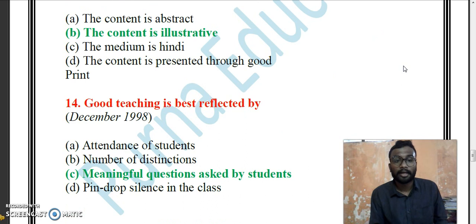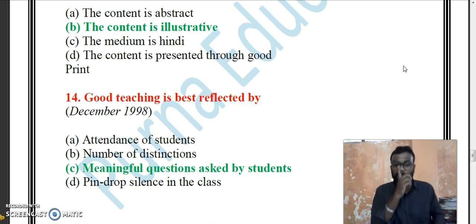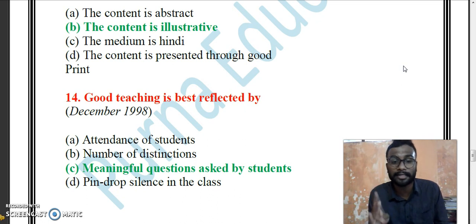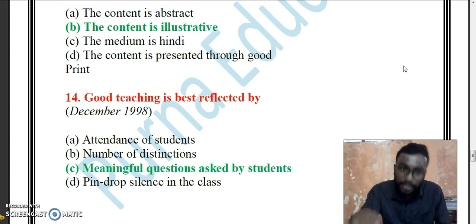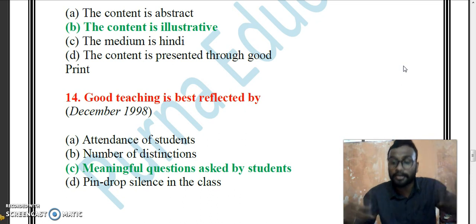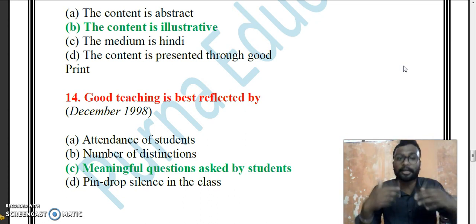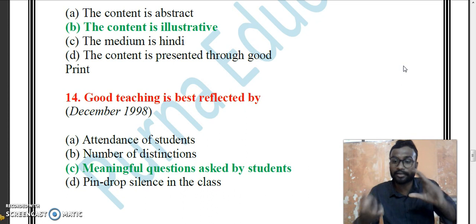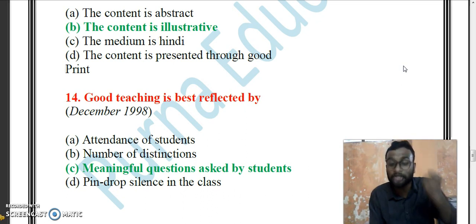Yes. Good teaching is best reflected by attendance of students, number of distinctions, meaningful questions asked by students, pin drop silence in the class. When meaningful questions are asked by students, then automatically the thoughts begin between the teaching and learning. So that is the best point reflected by good teaching. Meaningful questions should be asked by the students.